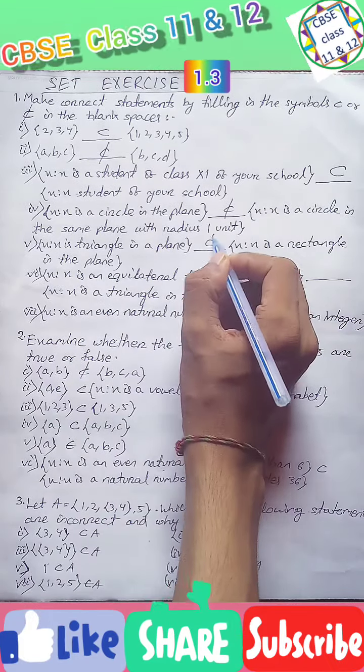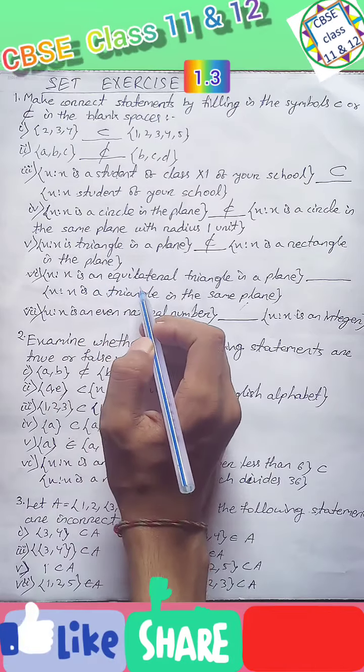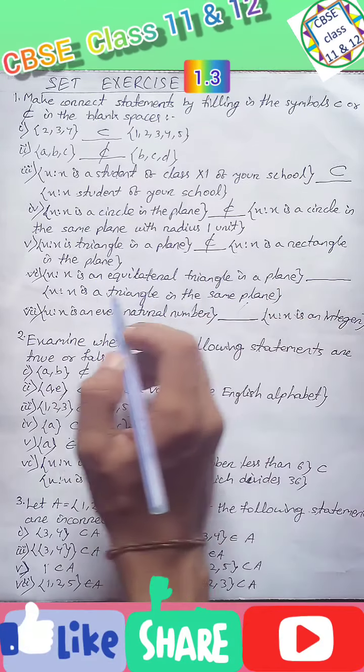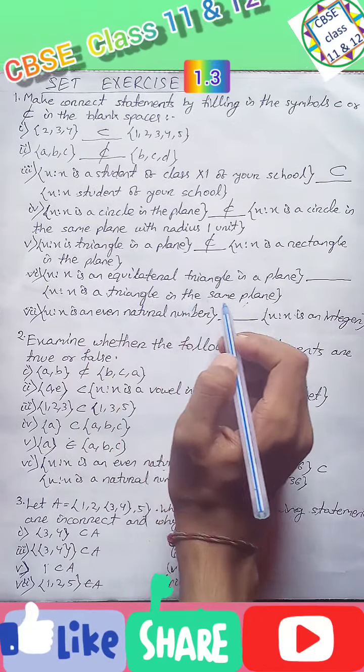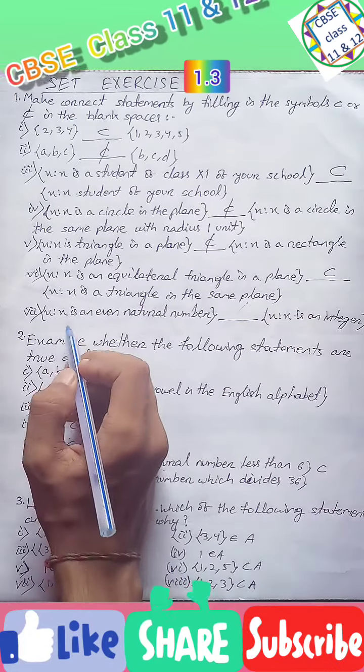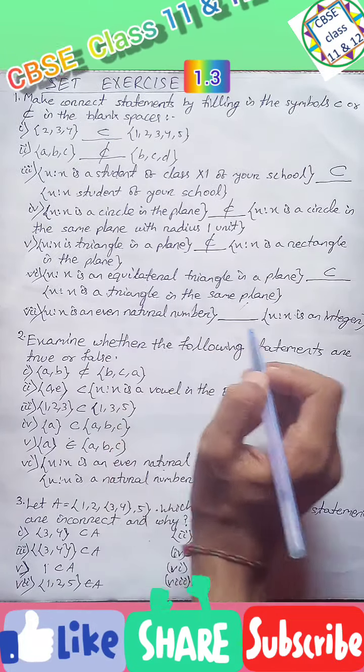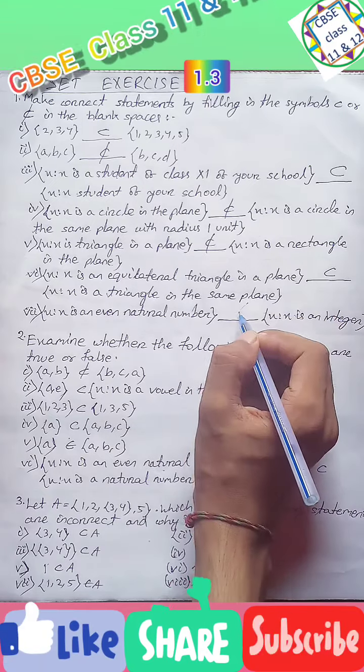It is not a subset. {x : x is an equilateral triangle in a plane} and {x : x is a triangle in the same plane}: it is a subset. {x : x is an even natural number} and {x : x is an integer}: it is also a subset.